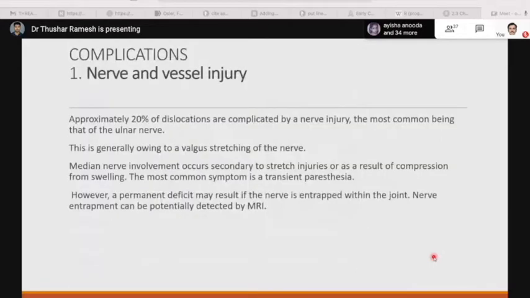Now let's see the complications of elbow instability. First, nerve and vessel injury. Approximately 20% of dislocations are complicated by a nerve injury, the most common being the ulnar nerve.